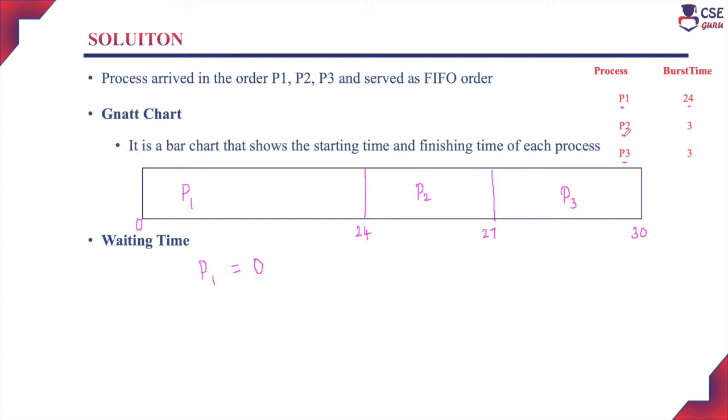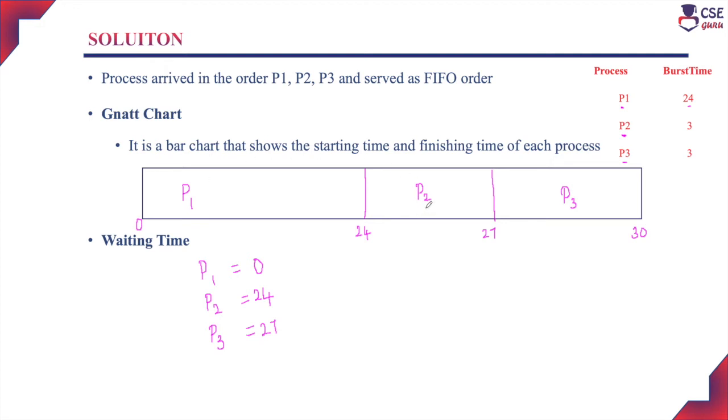Once P2 arrived in the job queue, it has to wait till P1 completes its execution, whatever the burst time of P1 may be. So the waiting time of P2 is 24 milliseconds, and for P3 it is the time taken by P1 as well as P2 to complete their execution, which is 27 milliseconds. So the waiting time of P1 is 0 milliseconds, P2 is 24 and P3 is 27 milliseconds. In this Gantt chart, we can easily identify the waiting time.